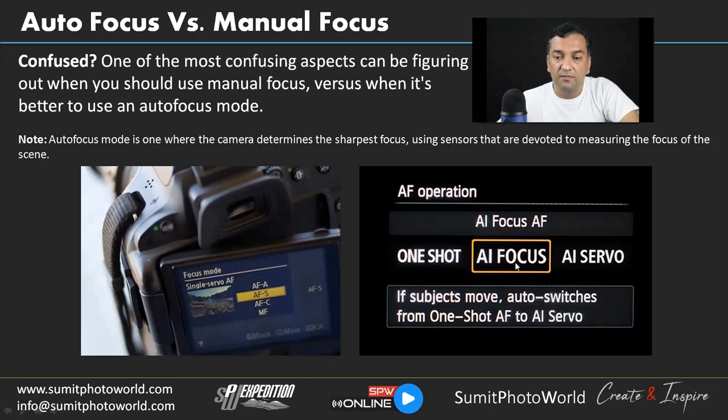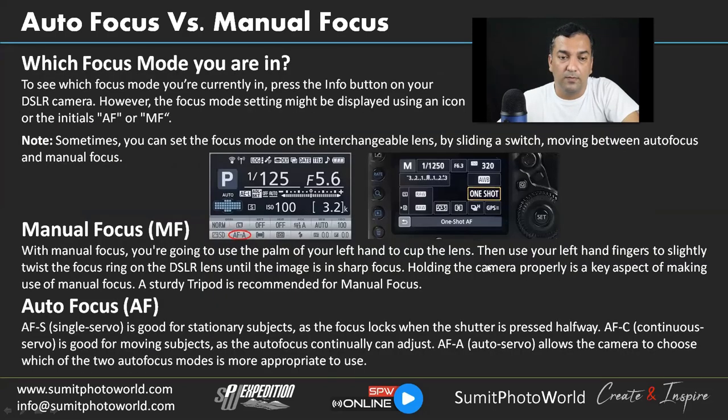And AI Focus automatically switches from One Shot to AI Servo. So One Shot, as we learned, is AFS single shot in Canon, and AI Servo is continuous, AFC, the continuous focusing mode. It's AI Servo in Canon. So now we will just read more about these focusing modes, and which focus mode you are in.